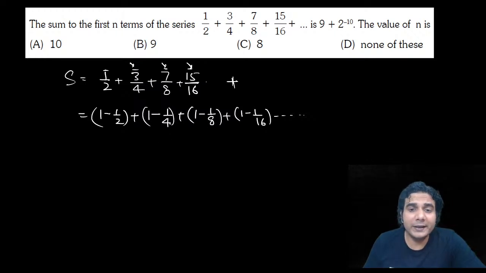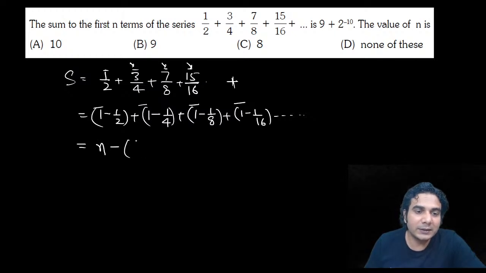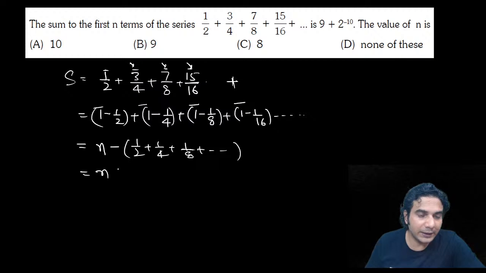So no need to find the nth term. Now we can write the sum of this series up to n terms. So 1 plus 1 plus 1 plus 1, this will become n. And minus this 1 by 2 plus 1 by 4, we will add n terms. This is a GP, so in GP we do not require the nth term. We can directly write the answer.